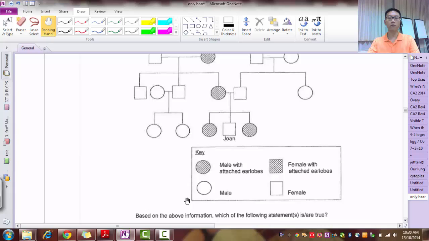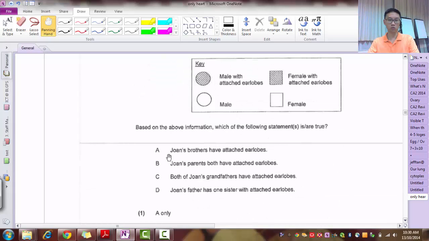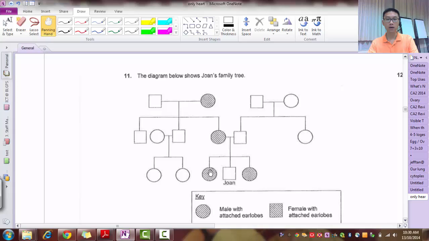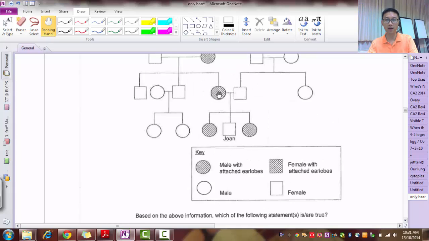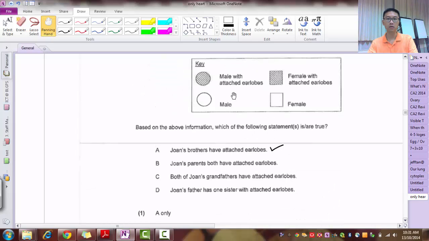So based on the above information, which of the following statements are true? Let's look at each statement one by one. A: Joan's brothers have attached earlobes. Joan is here, her brothers are here. They are both shaded circles, and a shaded circle is male with attached earlobes. So this is true. B: Joan's parents both have attached earlobes. This is Joan, these are her parents. Both have attached? No, because only one is shaded, the other one is white. So B is wrong.